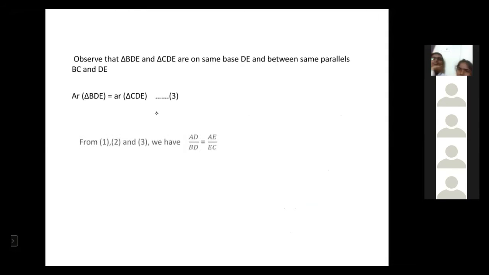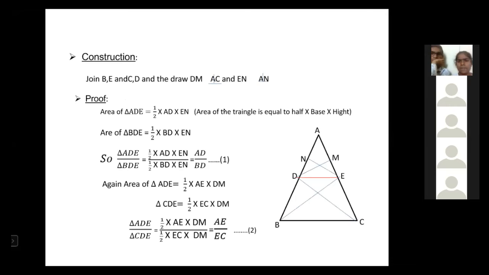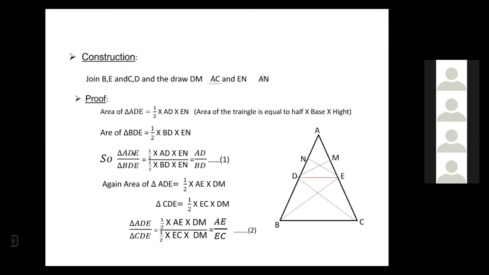Now come to equations 1 and 2 and compare them. In the first, it is ADE by BDE. In the second, ADE by CDE. The numerators are the same, so the areas of the numerators are equal.